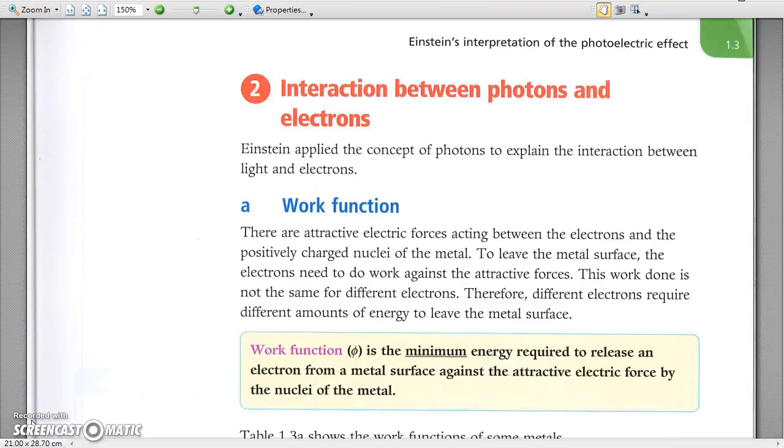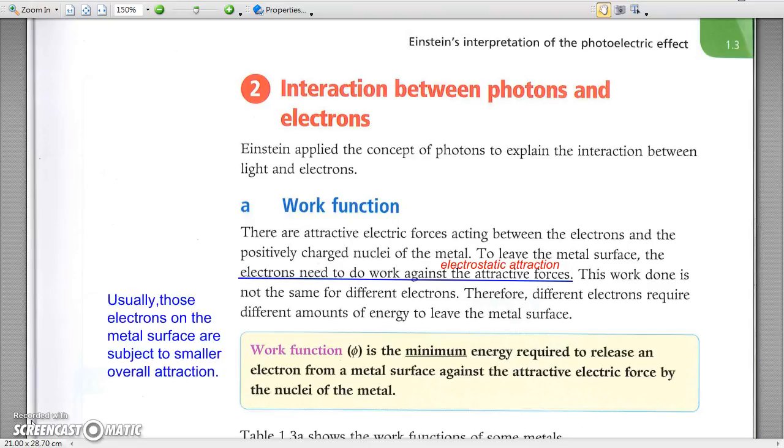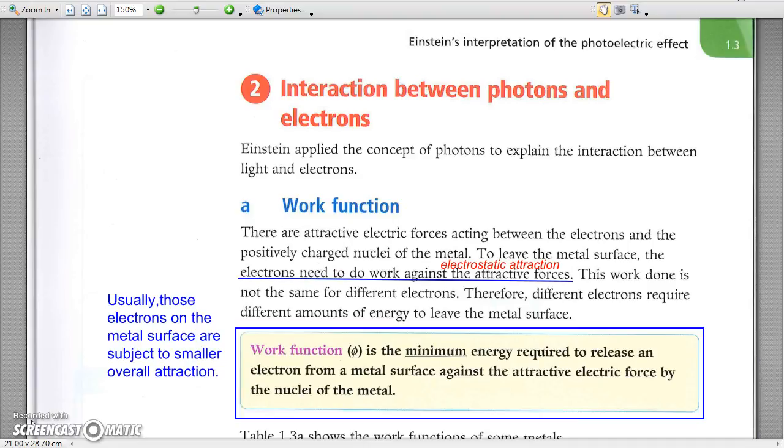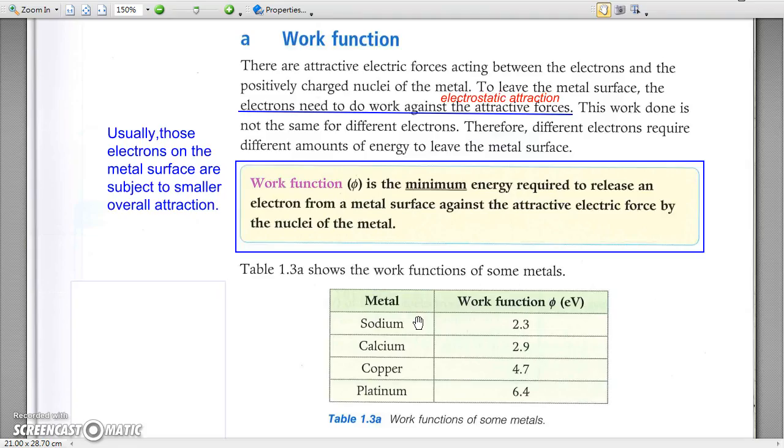A. Work function. Electrons in metal are held by positive metal nuclei, and an electron on the metal surface is held by a less attractive force. The work function of a metal surface is the minimum work done by an electron against the electric attractions due to the positive nuclei when it tries to leave the metal surface. Due to different atomic structure and lattice structure, the work function of different metal surfaces can be very different.